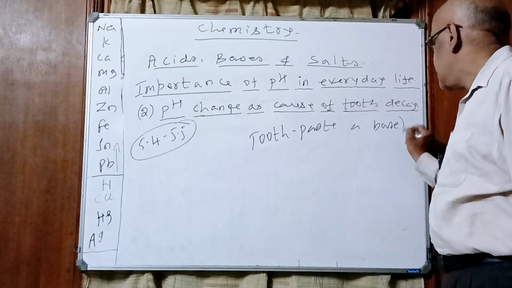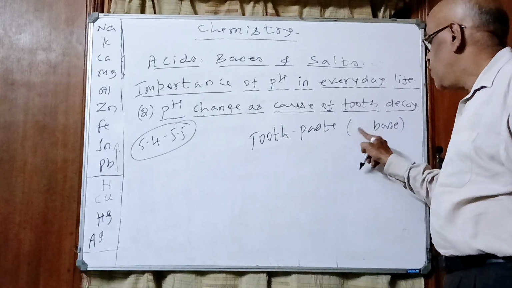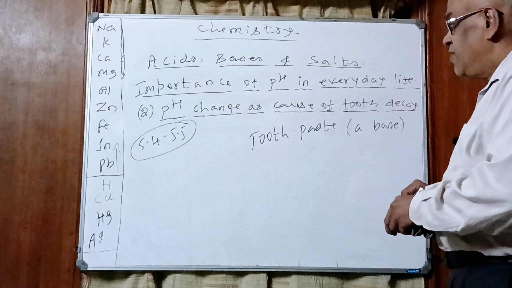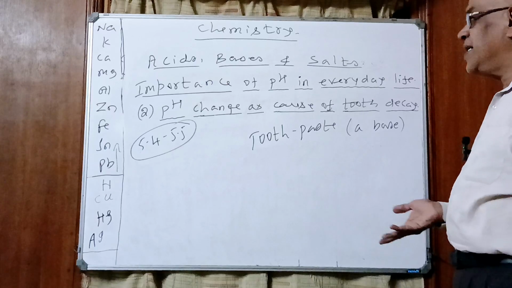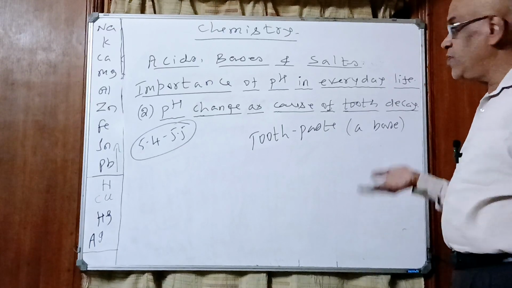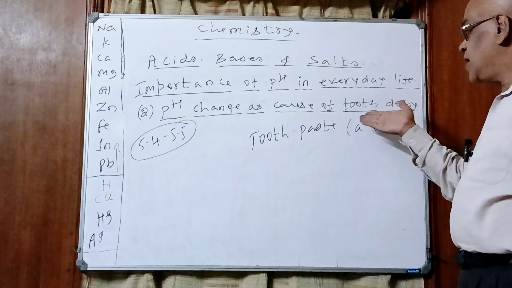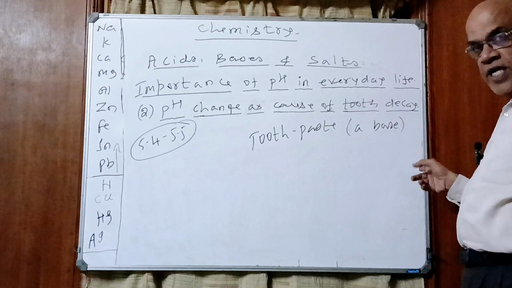Being basic in nature, what does it do? Whatever food we had eaten the previous night, suppose it is sweet, gets converted into lactic acid. This lactic acid will lead to loosening of teeth and ultimately the fall of teeth, what we call tooth decay. Understood?